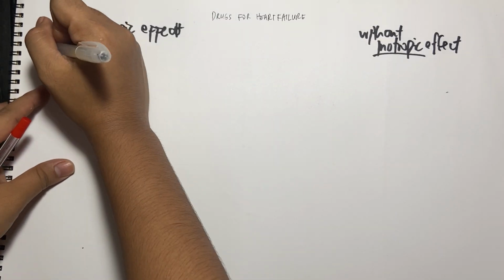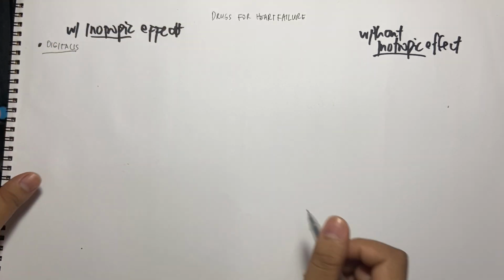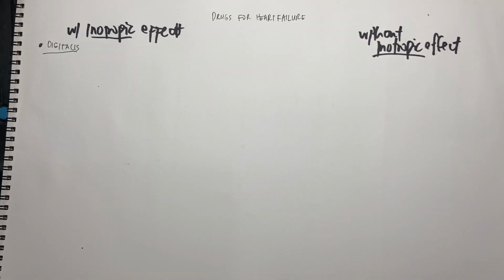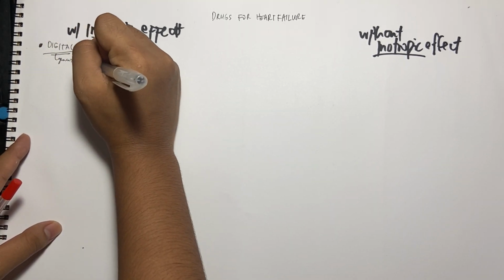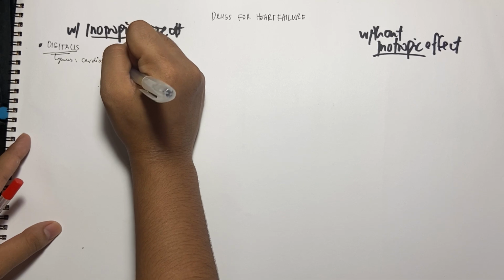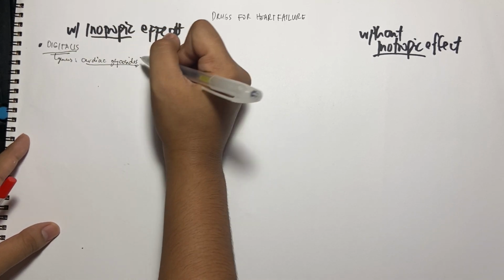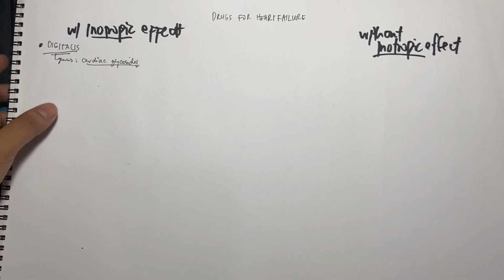Inotropic effect, the main drug for this one is the digitalis. This is familiar to you class because this has already been discussed in your PCOG. If you still remember, for digitalis there are two sources. Actually, this is a genus that contains cardiac glycosides, which are responsible for the inotropic effect. Again, this is medicinal chemistry. Cardiac glycoside is the main reason for the effect on contraction. So we have two sources here.